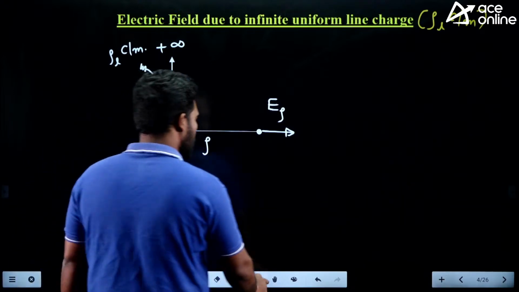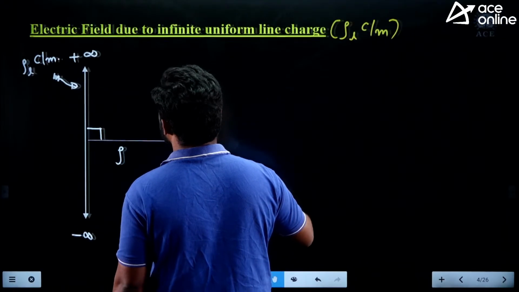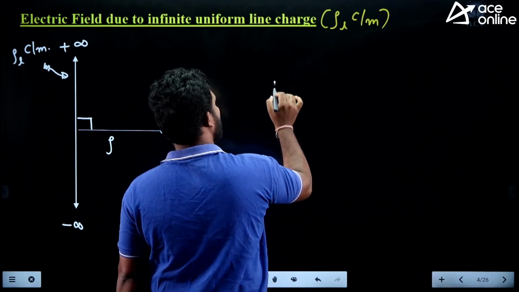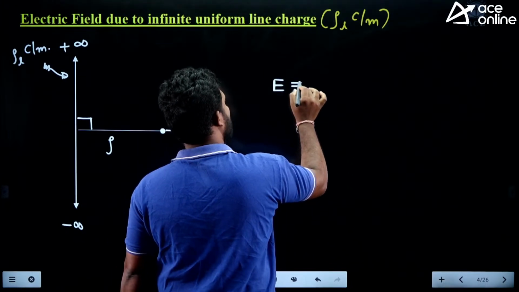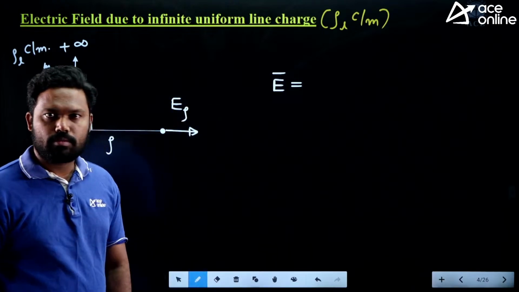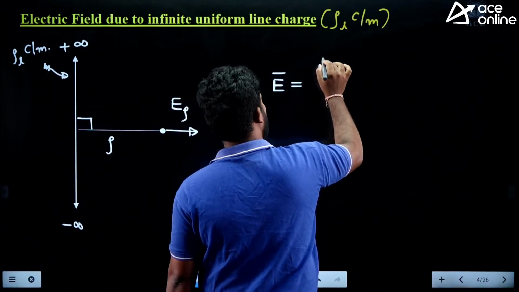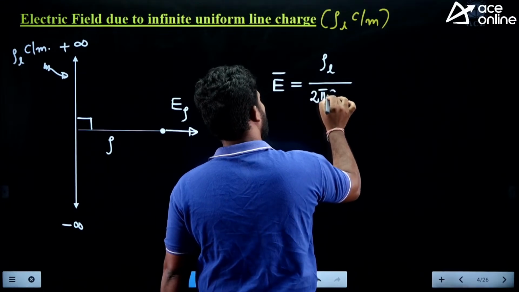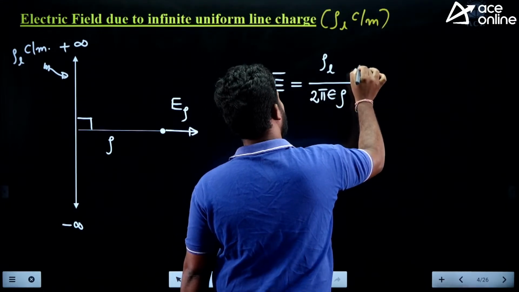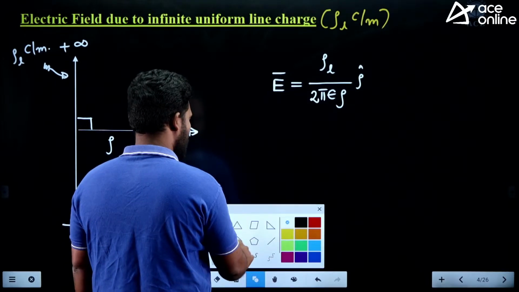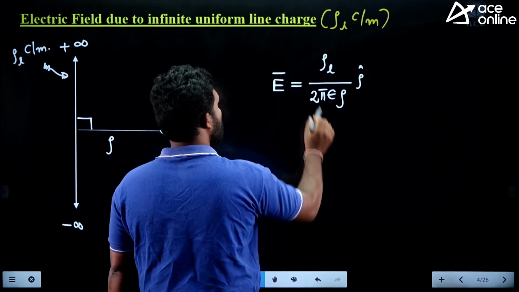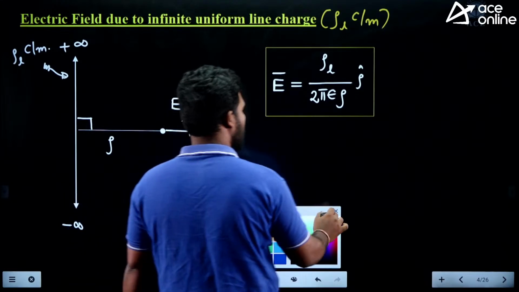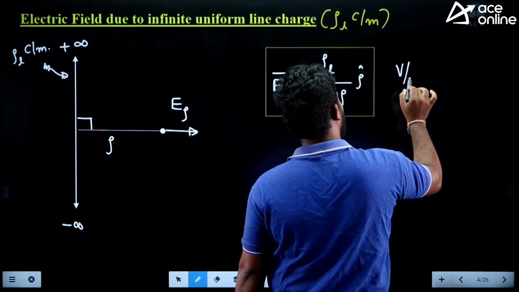We will not go into the derivation part. What is more important for our exam is the formula. So what is the formula here? Electric field due to infinite uniform line charge: E, you can write in the vector form, E is equal to rho L divided by 2 pi epsilon rho into rho cap. So this is the formula. And what are the units for the electric field? It is volt per meter.